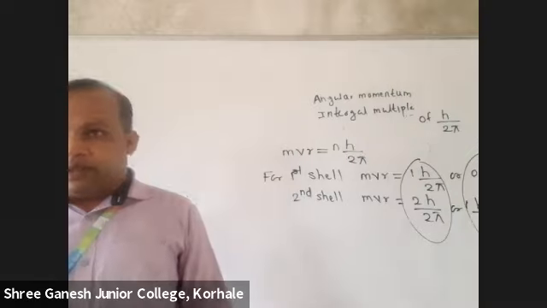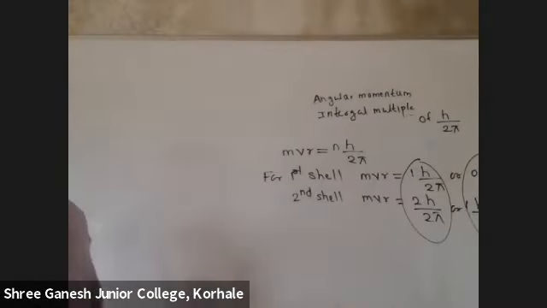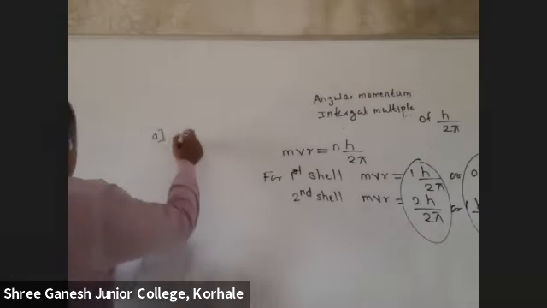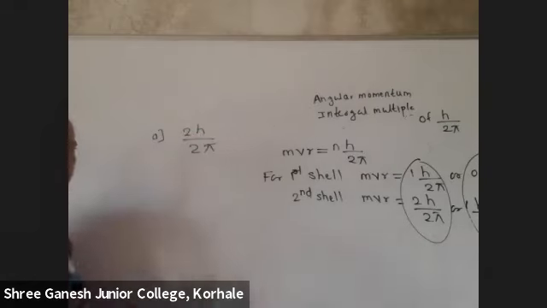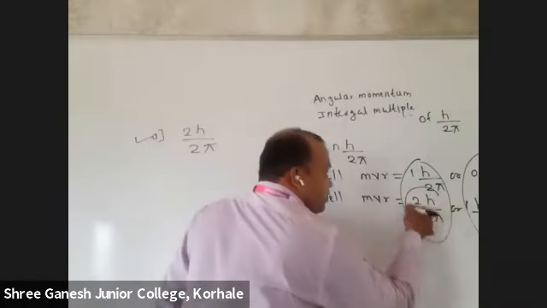Valid means possible. I'll give you some options, and you tell me whether each is valid or not. First option: 2h upon 2 pi. Is it valid? Yes, it is definitely possible.